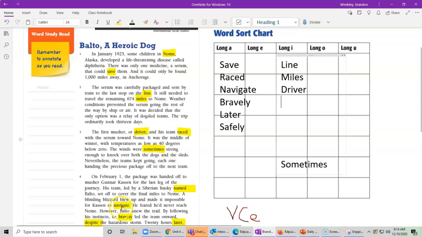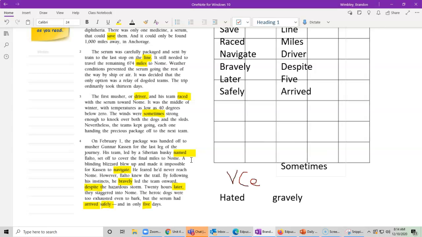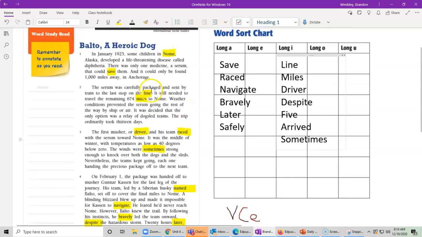And what else did I find? I found, ooh, despite. I forgot that one. And five at the end. Now, and oof, arrived. I lied. I didn't have all of them. Now, are there any that you saw that I missed? There is one more hidden in here. There is this word, life. So if you found that while we were reading, excellent job, because I did not highlight that one for you, but it is hidden in here.